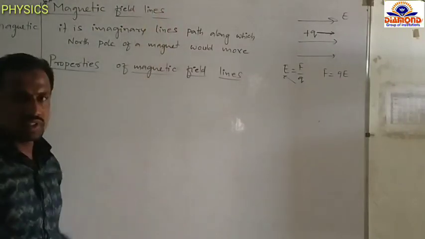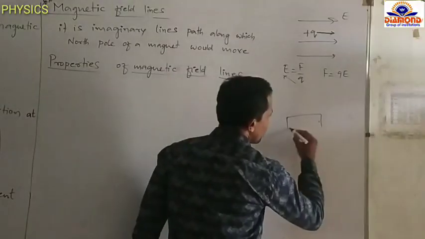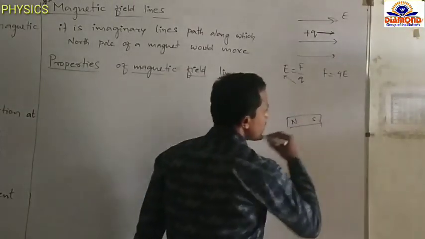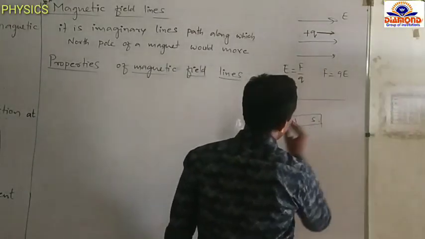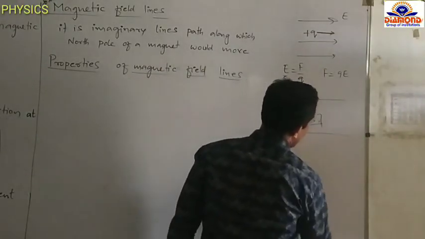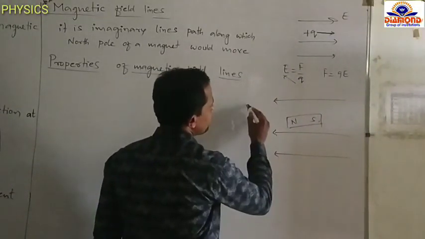The same procedure we are writing. We are taking one magnet. One is the north pole, another is the south pole. Think, this magnet is placed in a uniform magnetic field. These are the magnetic field lines.